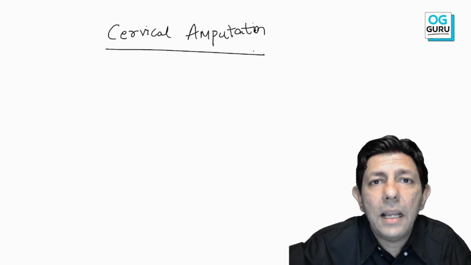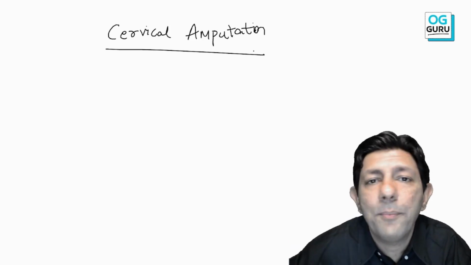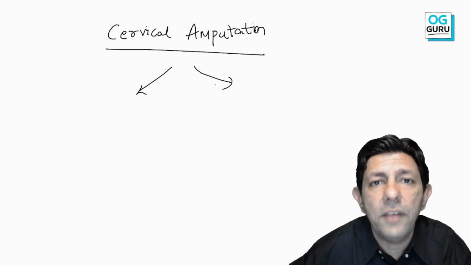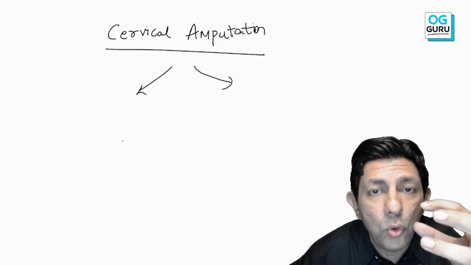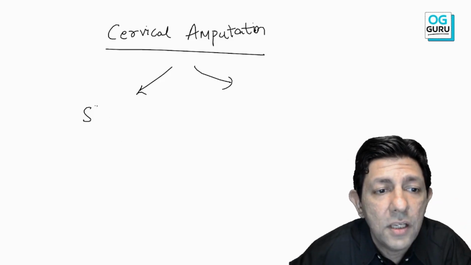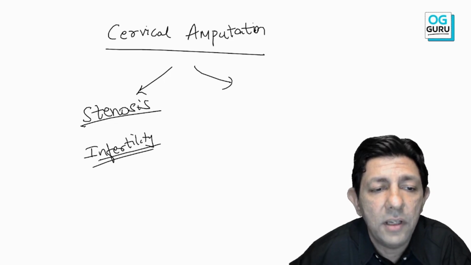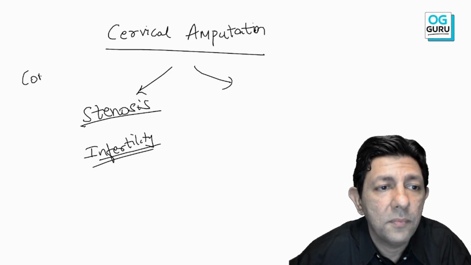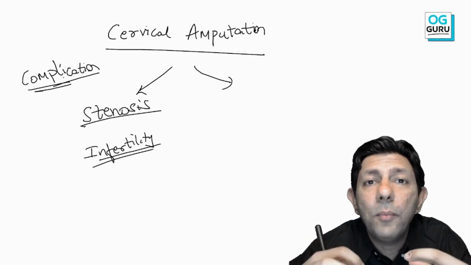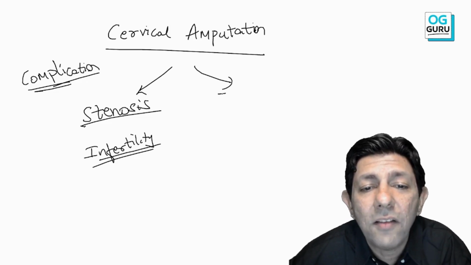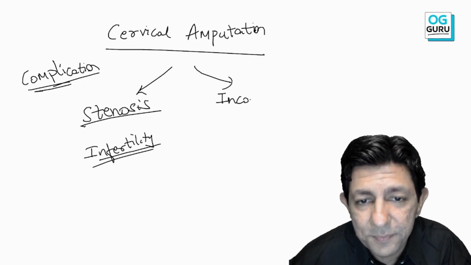Okay, the cervix has come out. Chop off the cervix, cervical amputation. Now, what can happen if I chop off the cervix? Sir, either the cervix can undergo too much stenosis, fibrosis. So, sir, there could be cervical stenosis and the patient will have difficulty in conceiving and infertility as a complication. Or the cervix can become too loose and weak, which is called cervical incompetence.